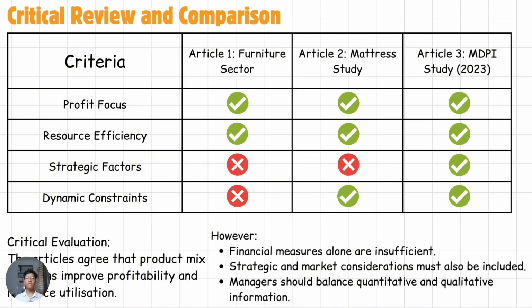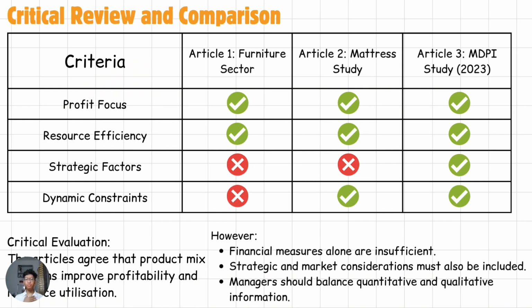All of the studies agree that product optimization can improve profitability and resource utilization. However, they approach the issue from different perspectives. The first article focused on profitability improvement. The second article highlights the challenge of changing bottlenecks, and the third article emphasized that strategic factors should also be considered when selecting a product mix.